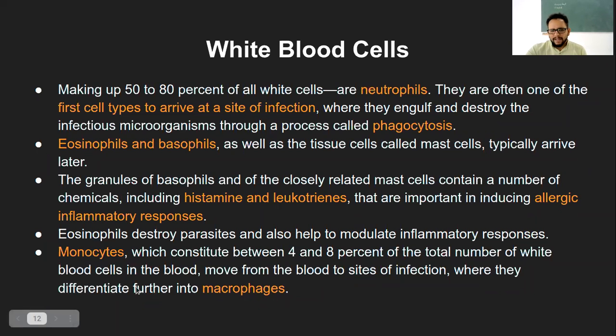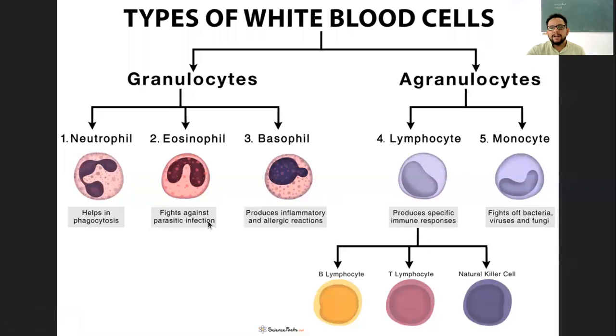And the last type, that is the monocyte, which constitutes between 4 to 8% of the total number of the white blood cells. They move from the blood to the site of infection, where they differentiate further into macrophages. Again, this was another question which was asked in the exam: which type of WBC gets converted into macrophages? So that is monocyte. Now again, if I go back to this particular diagram, neutrophils are the first ones to arrive at the site of infection.